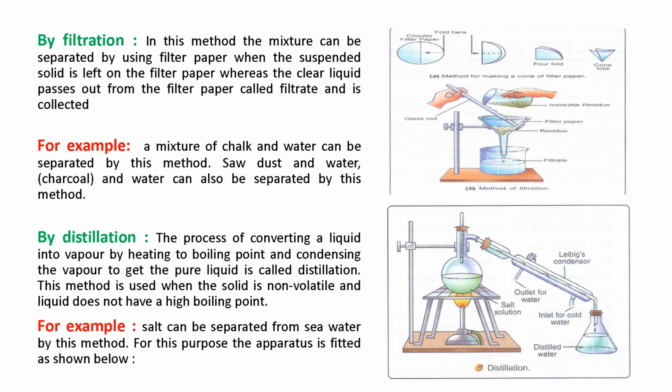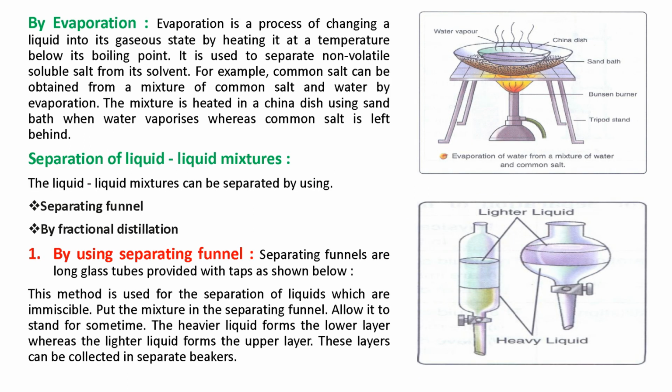The next method is evaporation. Evaporation is a process of changing a liquid into a gaseous state by heating it below its boiling point. For example, if we want to separate common salt from a mixture with water, we can use this method.